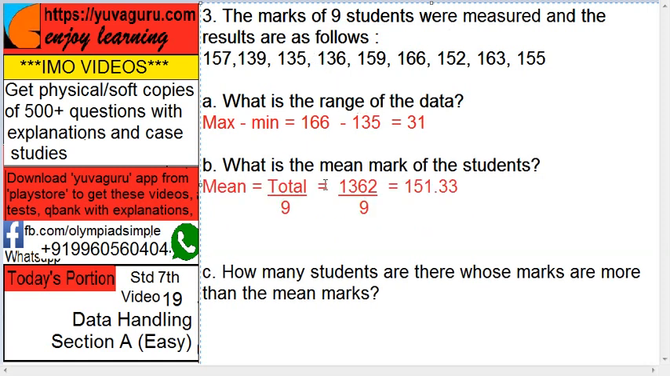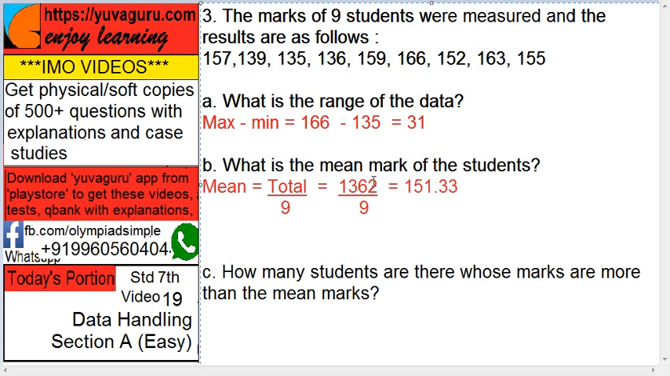What is the mean marks of the students? Mean means average. Average means total upon number of elements. How many are there? 9. So total upon 9. 1362 upon 9. Now divide this. 9 ones are 9. 4 remaining. 9 fives are 45. 1 remains. 9 ones are 9.